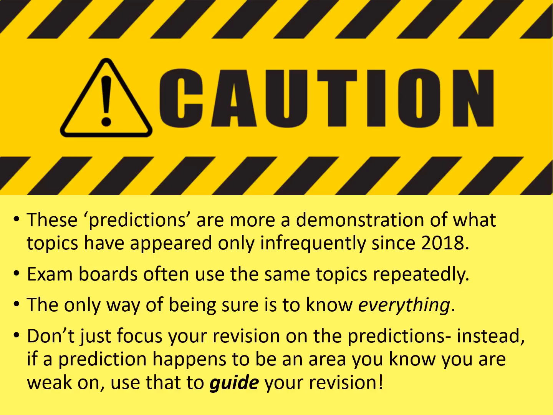Don't just focus your revision on the predictions. That's a really good way of becoming unstuck, and you'll only try and blame me. Instead, if a prediction happens to be in an area that you know that you are weak on, use that to guide your revision and help you prioritise what you need to know. All right, that quick disclaimer out the way, let's get into our first topic, Germany 1918 to 1939.